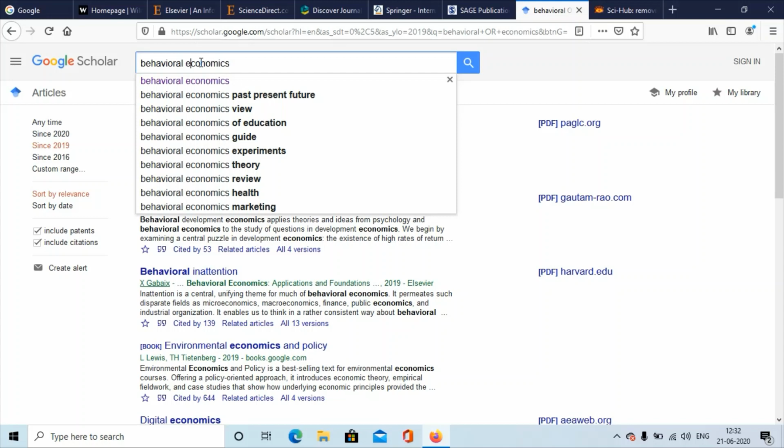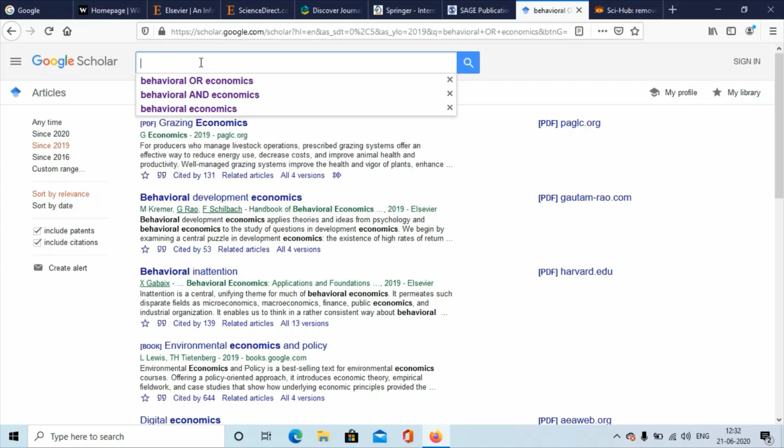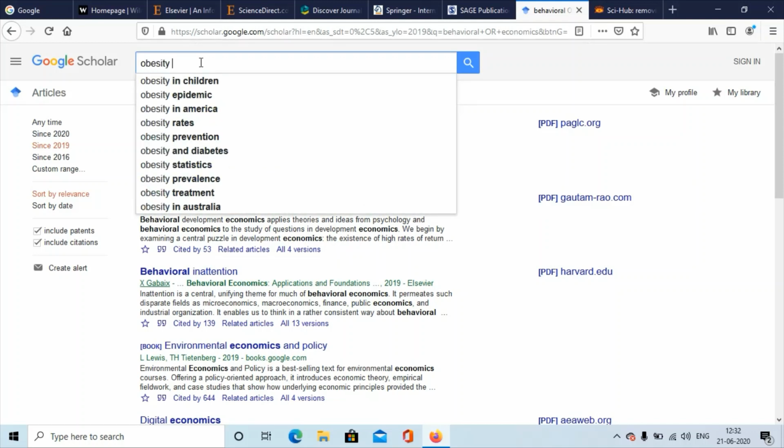And not just behavioral economics, you can search for any abstract topics. Like you can write obesity in children. So you'll get papers that show research being done on obesity or the causes of obesity in children.